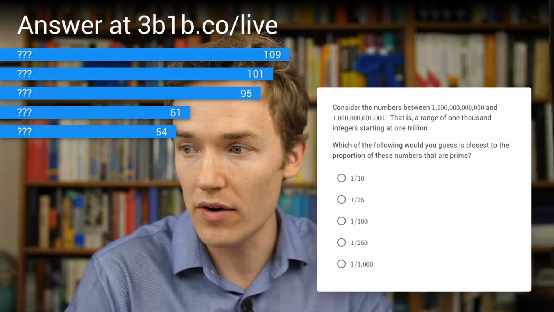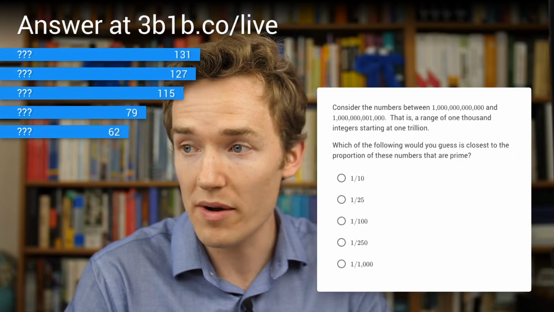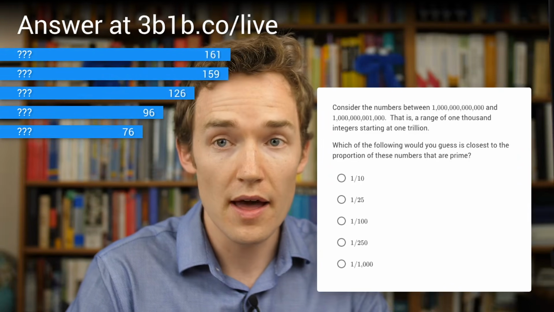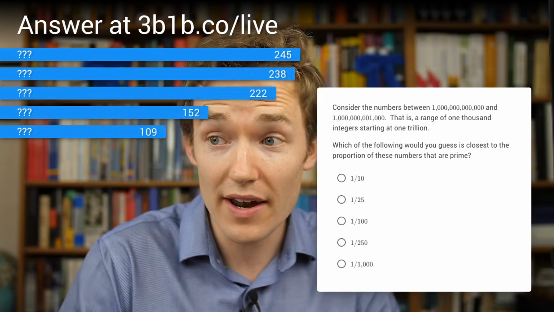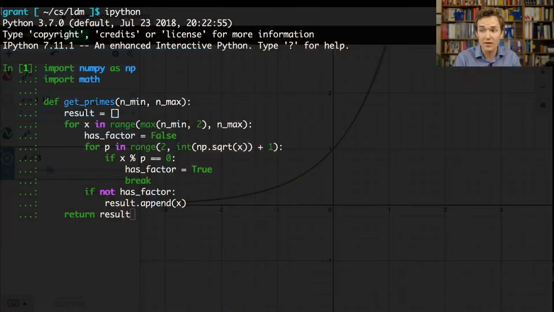So don't worry about getting it right or wrong. I'm mostly curious where people's intuitions are on this one. So while we don't necessarily have to do those painstaking calculations, I have gone ahead and written up a simple program that can do that for us. So if we hop on over to Python, it's not exactly the most sophisticated program for getting primes in the world, but it'll get the job done for us.